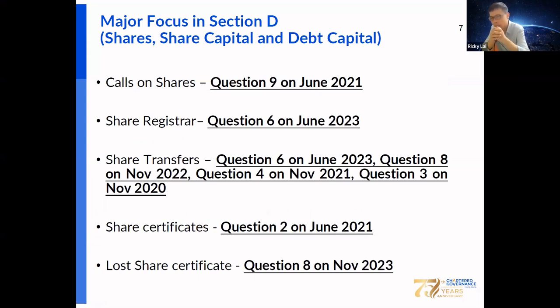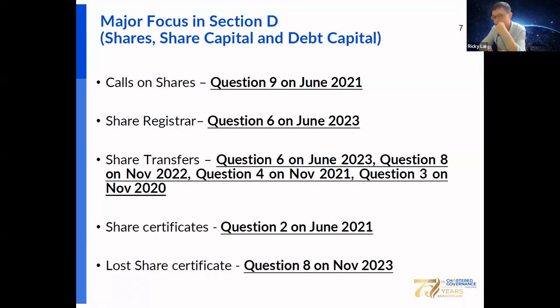What are the proper procedures, and what can the directors do so that they can call the shareholders on unpaid shares? You should also have a very good idea on the share registrar. A listed company must engage a recognized share registrar to conduct share registration and handle the shareholders' administrative work requirements.